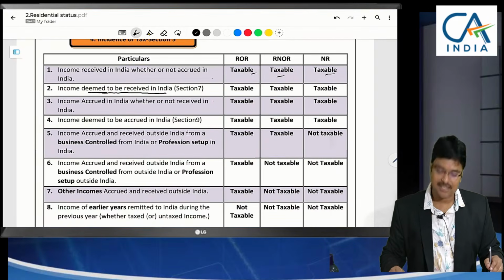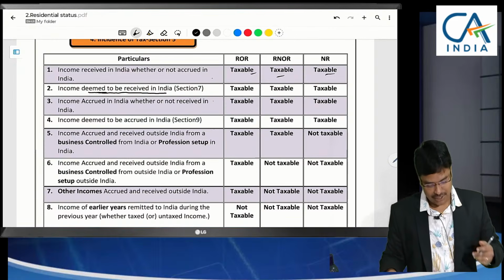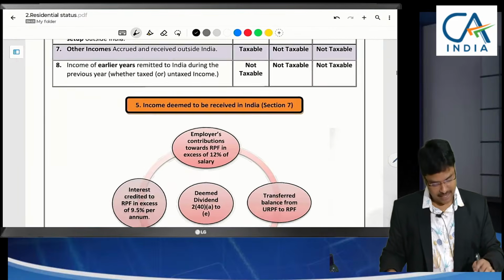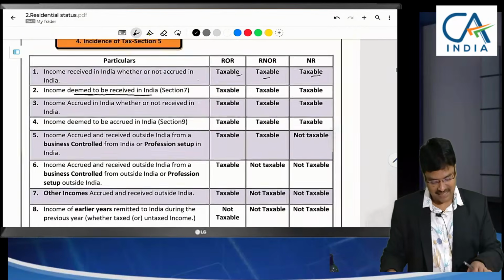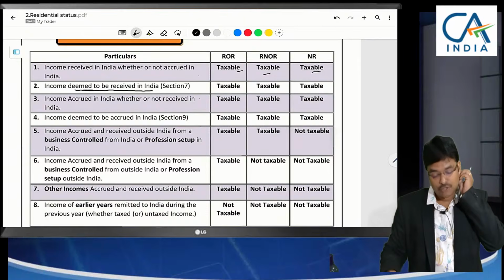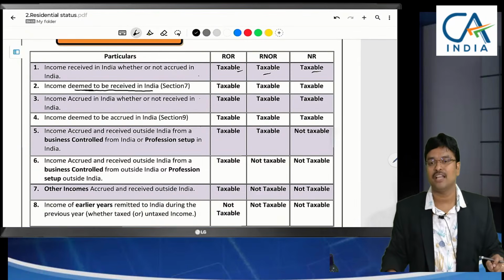Sir, what are those cases? We will listen, we will take that next after completing this one. Here itself I have given income deemed to be received in India, there we will decide. First, let us have a clarification on these categories so that my further explanation will be very easy to understand.